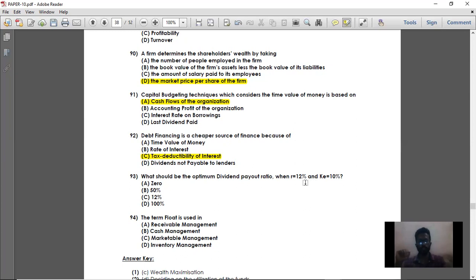So the entire amount which has been earned from that particular business should be reinvested. Your dividend payout ratio, nothing should be distributed out. No cash should be distributed out. Your dividend payout ratio should be 0 when your rate of return is more than cost of capital. And when your rate of return is less than cost of capital, suppose your rate of return is 8% and your cost of capital is 10%, then dividend payout ratio should be 100%. You should not keep anything as retention. Every amount should be paid out as dividend. So here your rate of return is more than cost of capital, so dividend payout ratio should be 0. That is option A.